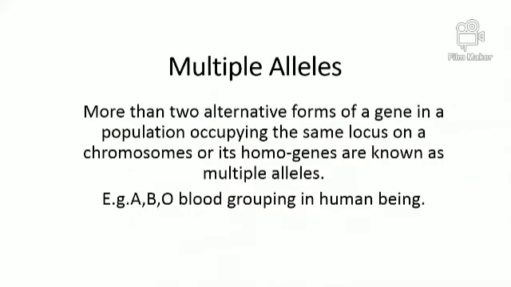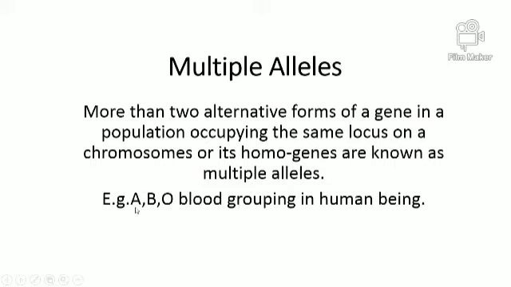Then after codominance, the next one is multiple alleles. In case of multiple alleles, more than two alternative forms of a gene in a population occupying the same locus on the chromosome, or the homogenes, are known as multiple alleles. So here, two or more alternative forms of a gene means the genes have more than two alternative forms in a population occupying the same locus.